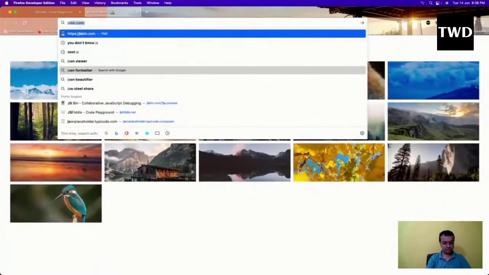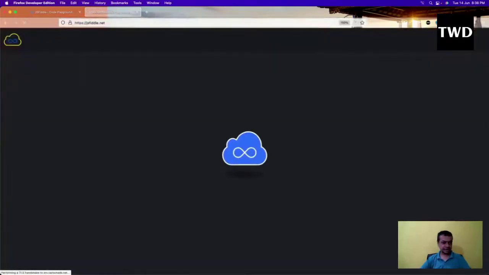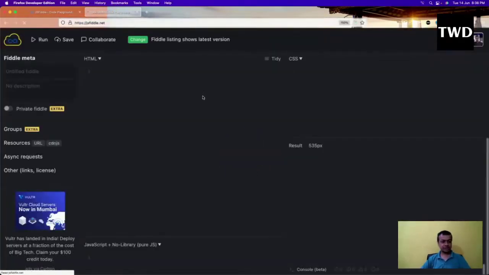So I'll do a JSFiddle, and the question is, again, a very important interview tricky question: what is the difference between visibility hidden and display none? This is a very important question. Both of them will hide the element, but there is a bit of difference between them. Let us see that.